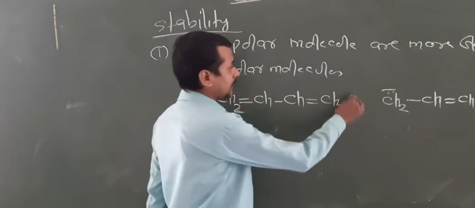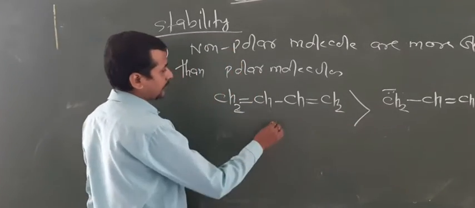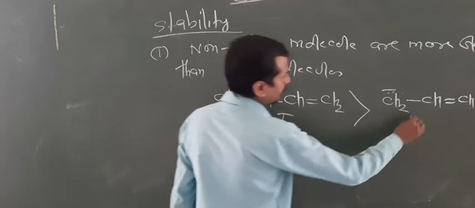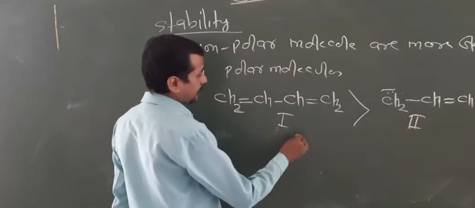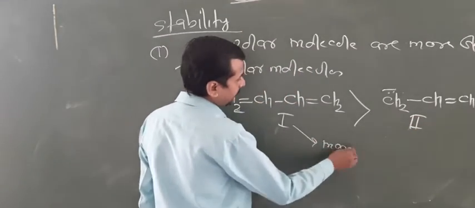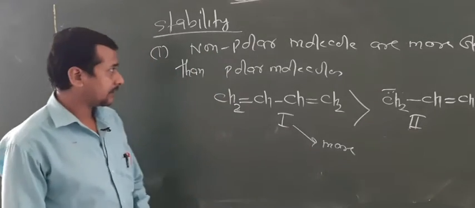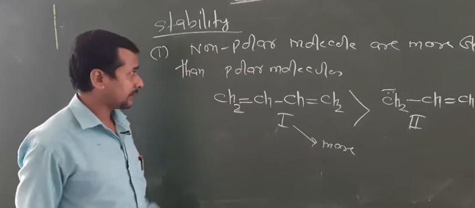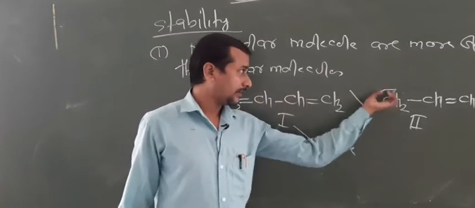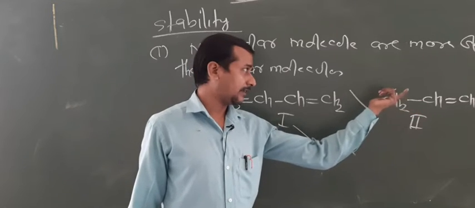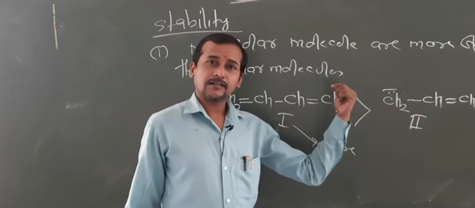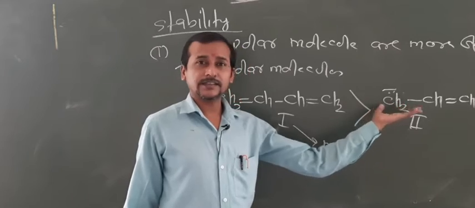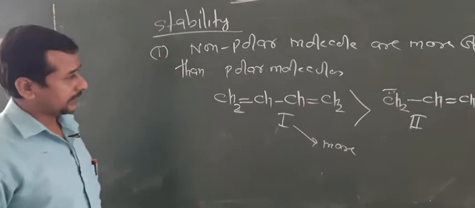So that's why this is more stable than the first and second. Here this is more stable because of its non-polar nature. As I told you, as charge comes on the molecule, in that condition energy increases and stability decreases.